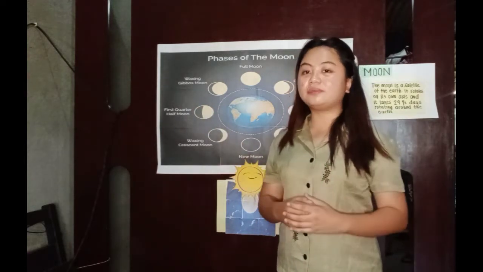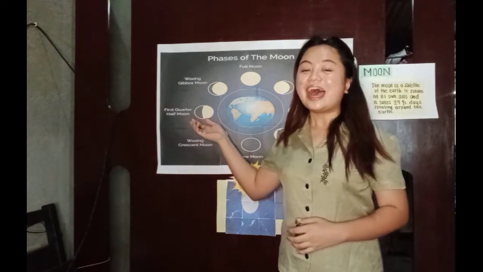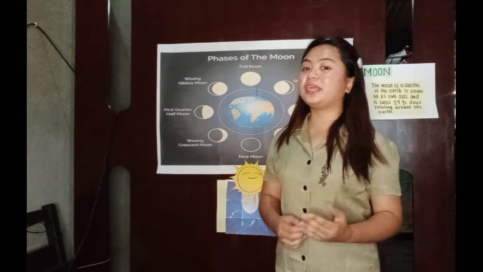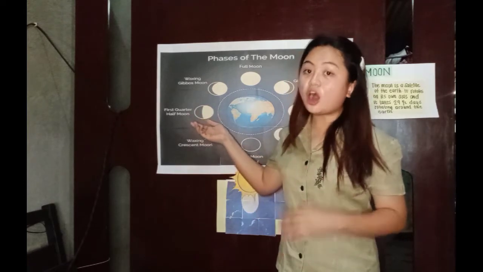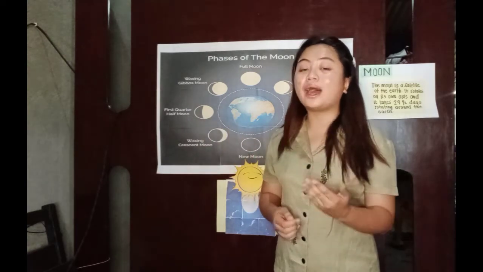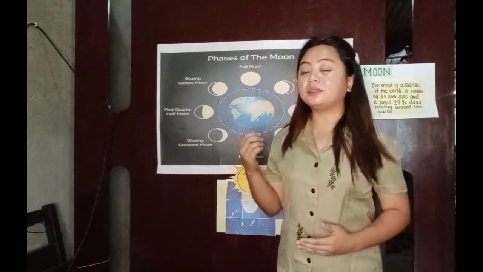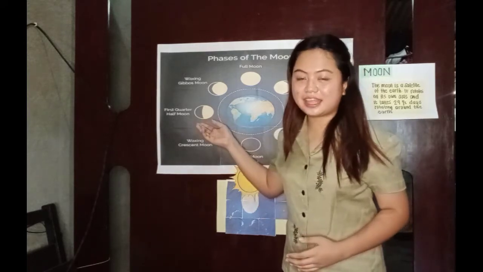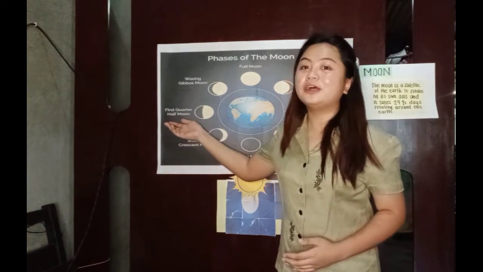Will you describe the appearance of the next picture? Amazing! The appearance that we see is half of the lighted side of the moon. So the moon that appears about 1 week after new moon, you see a half lighted side of it. And this is what we call first quarter moon.